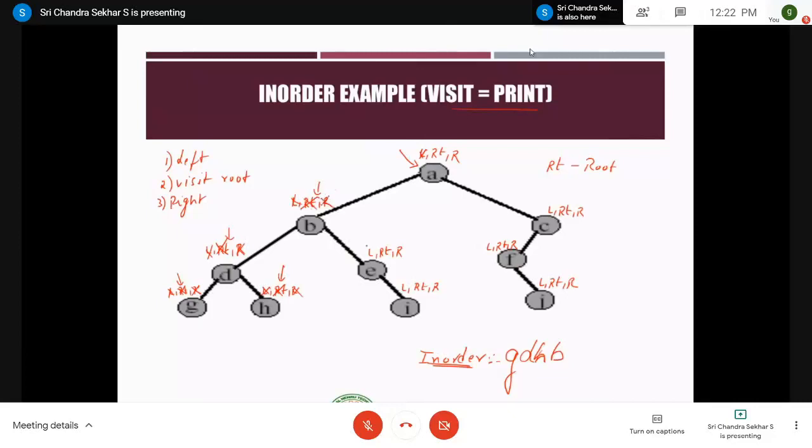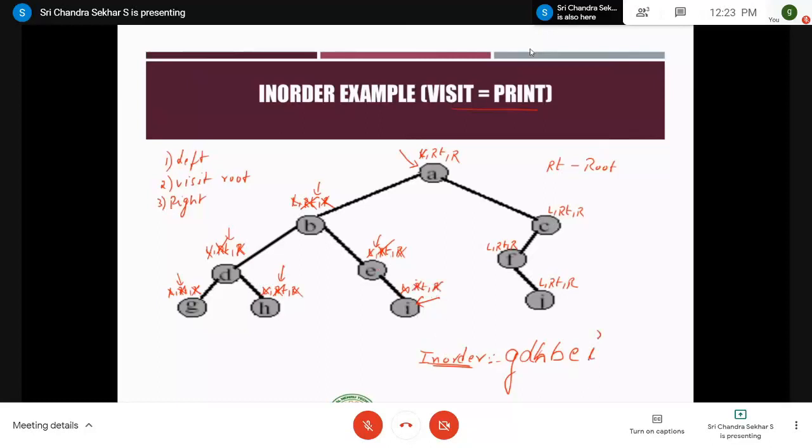Go to right. Right, now there is no left child, cross it off. At E there is no left child, cross it off, and then the second step is root, print E, strike it off, and then the third step is right, go to right. My pointer is here, right? And then at I, go to left, there is no left child, strike it off. Visit root, print I, strike it off, and then go to right, there is no right child, simply strike it off. Go to its parent.